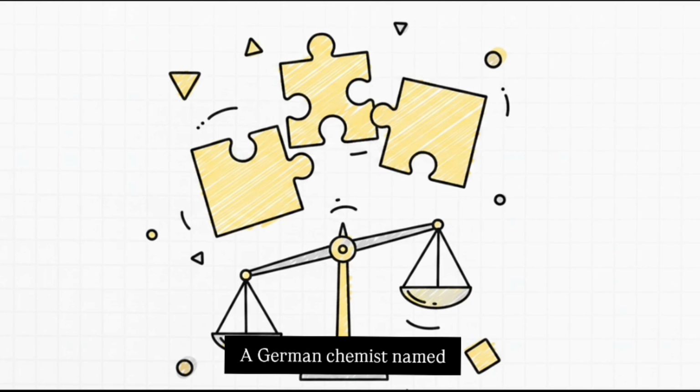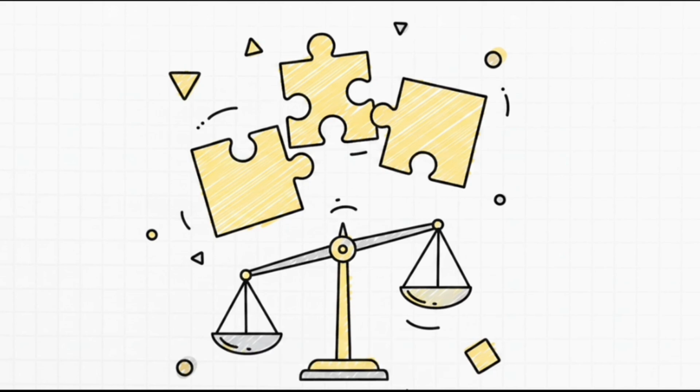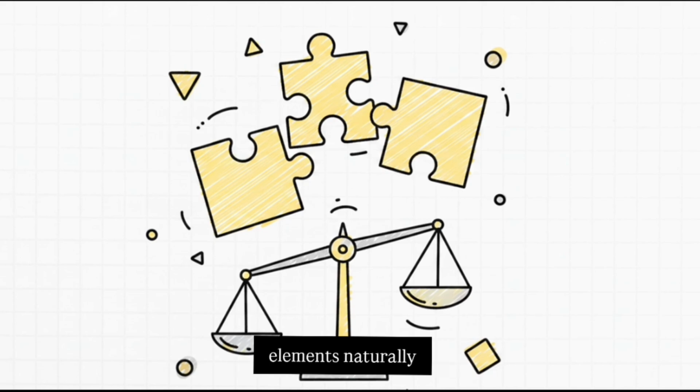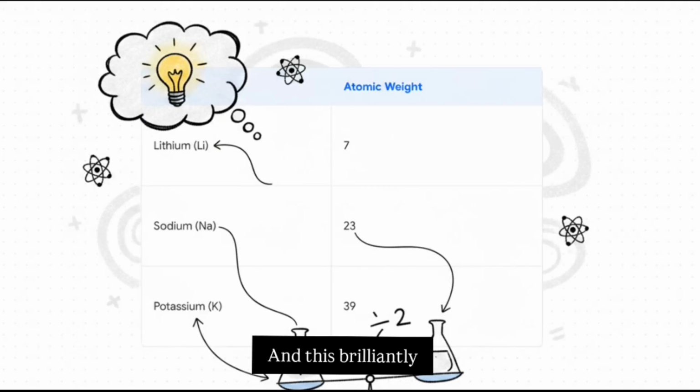A German chemist named Johann Dobereiner started looking a little closer at these pieces, and he noticed something fascinating. He found that certain elements naturally grouped together in threes, which he called triads. These triads shared very similar chemical properties. Dobereiner had effectively found the first true edge pieces of our puzzle, realizing that these elements weren't just random. And this brilliantly illustrates his big aha moment.